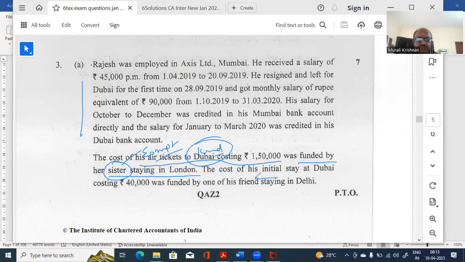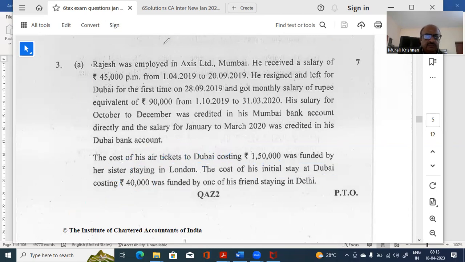Similarly, the cost of his initial stay in Dubai, 40,000, was funded by his friend in Delhi. Now, this friend is not a relative. Therefore, there can be a taxability in this, but you have to write that it is below 50K. Therefore, it is not taxable. Anything else? Let us see. Then we'll look at the solution.